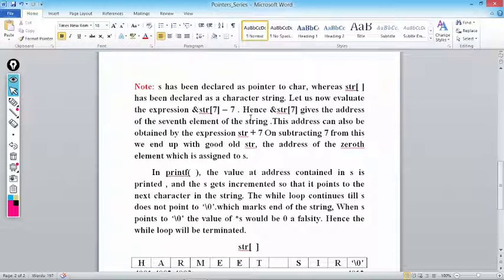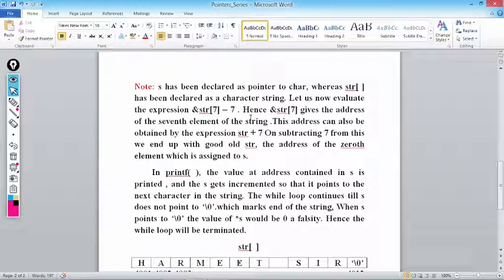On subtracting 7 from this, we end up with good old str. तो वापस हमको क्या मिल जाता है? str. str is the name of the array. Name of the array gives the base address of the 0th element of the array, the address of the 0th element which is assigned to s. In printf, the value at the address contained in s is printed. Means in the first case it will print H, in the second case it will print a. In the same way it will print the complete string Harmeet sir.